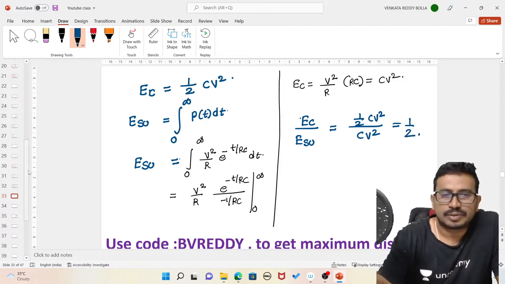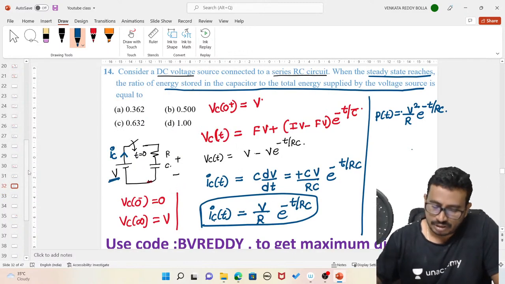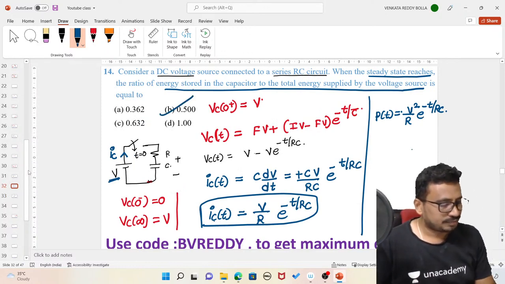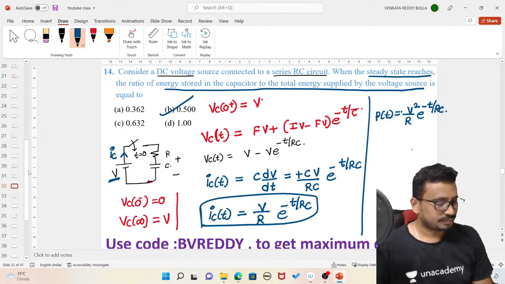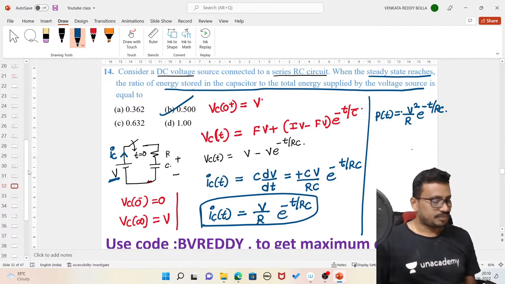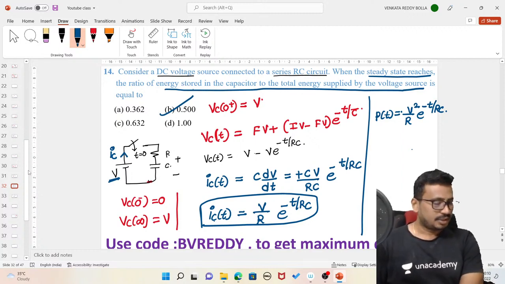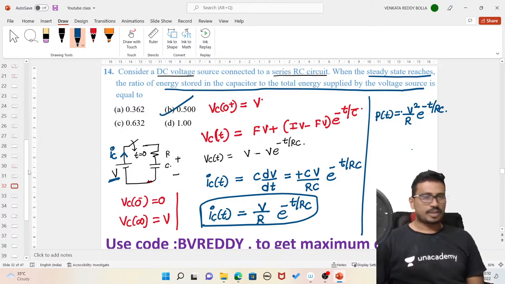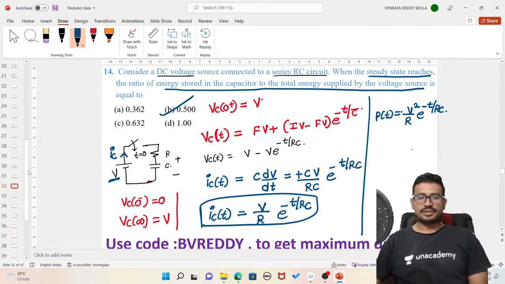So what will be the option? Option B. Everybody pick the option. Understood the problem, how we need to solve it?